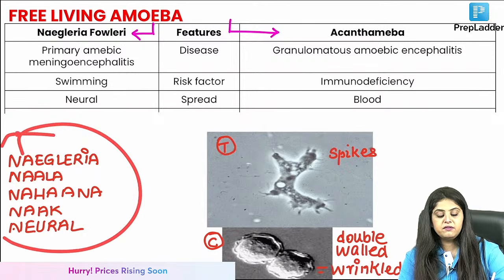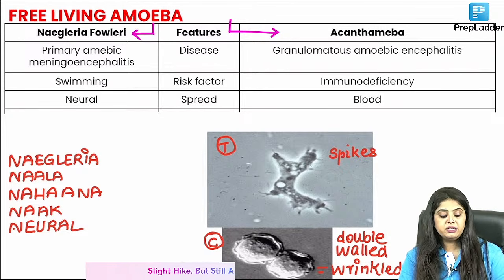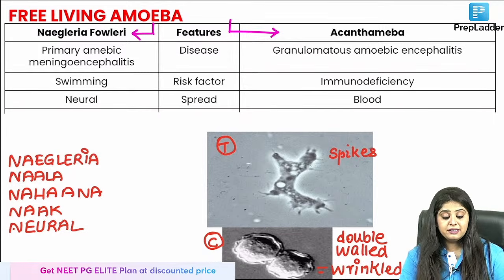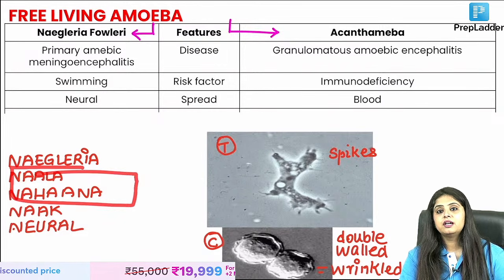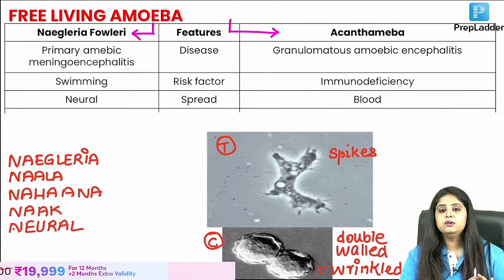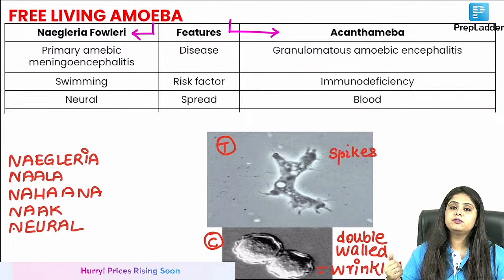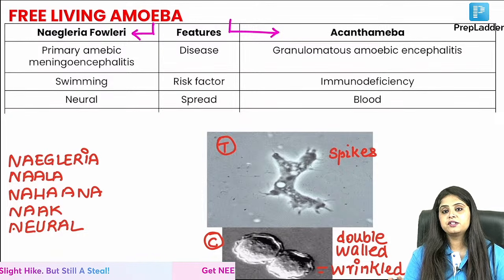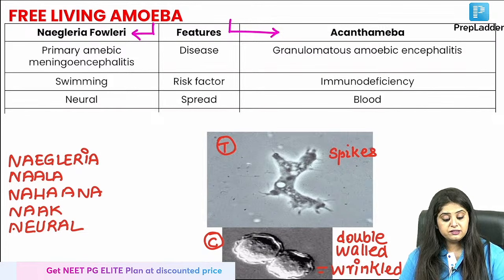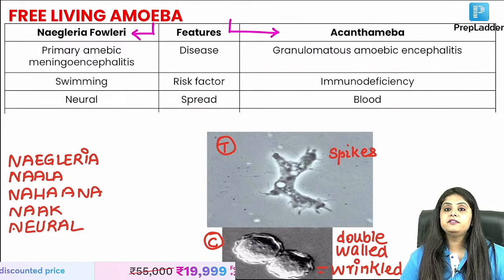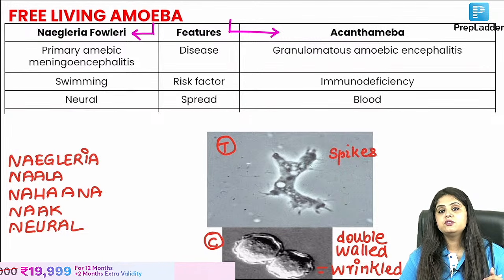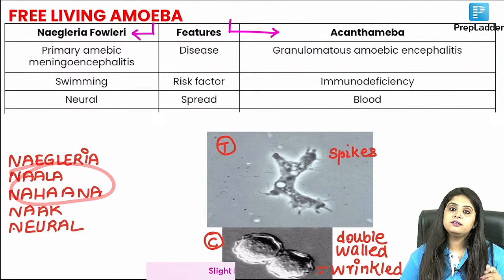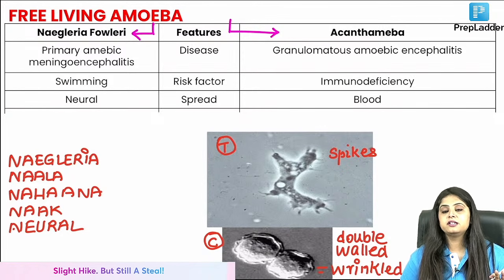Naegleria fowleri ka story to everyone remembers. Nala, nahana, naak, neural, which means Naegleria happens because of taking bath in dirty water. So nale mein nahana. Examiner will never write someone went into a gutter to take bath. Examiner will somehow hint it, like patient is in South India, so he's forever bathing in ponds and he's having rhinosporidiosis. Patient is a truck driver, means he's having unsafe sexual practices, syphilis kara dena. Patient is going to his village for a 5-day vacation, so examiner assumes there is no bathroom in the village, his assumption is that village is only going to have dirty water and the patient will take bath in dirty water only. So visit to the village, assume he's taking bath in dirty water.